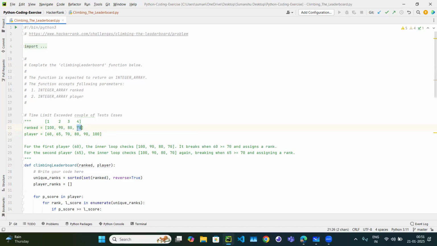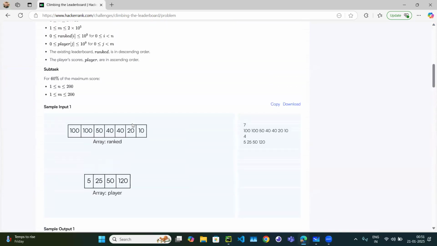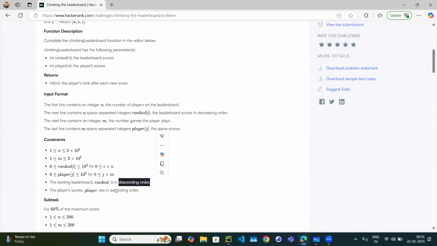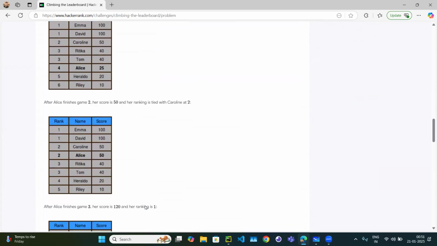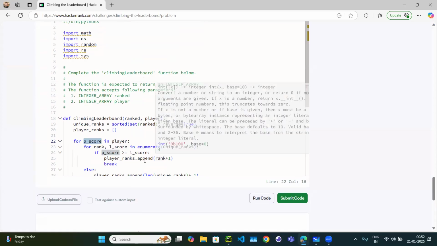So you save some time, you don't even need to check the whole for loop. 70, is 70 greater than or equal to 70? Yes, just place it. You don't even need to check this. If you start from the start, even for the 70, you have to check 100, 90, 80, and then 70. It means we are wasting time iterating over the loops again and again. All right. So that's why they have mentioned that one is in decreasing order and the other is in ascending order. So this will still remain okay.